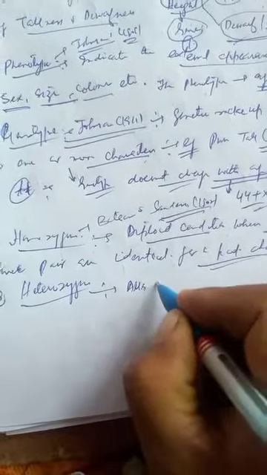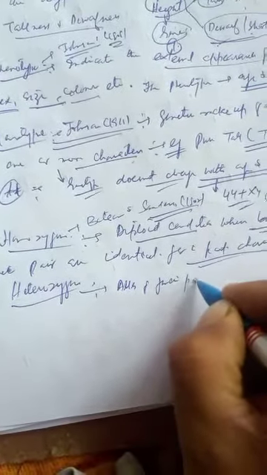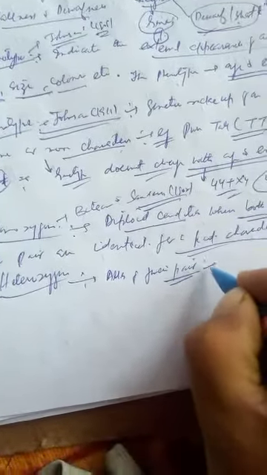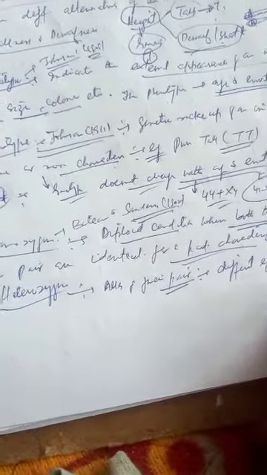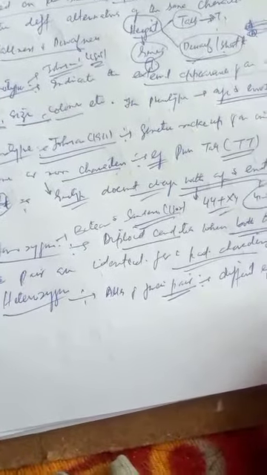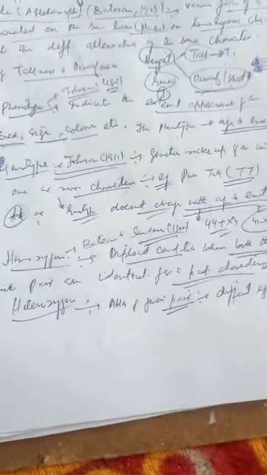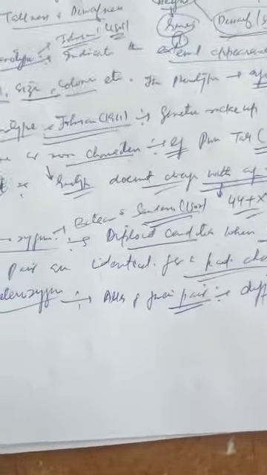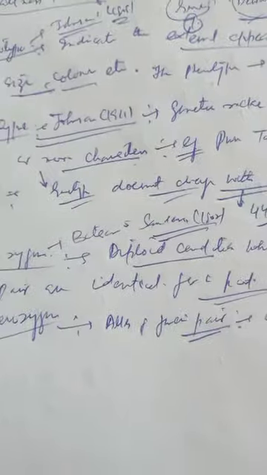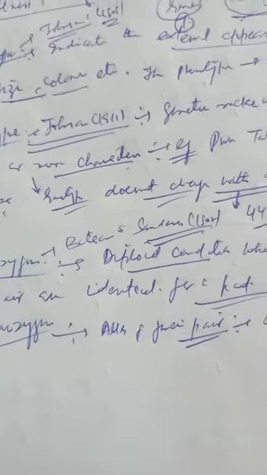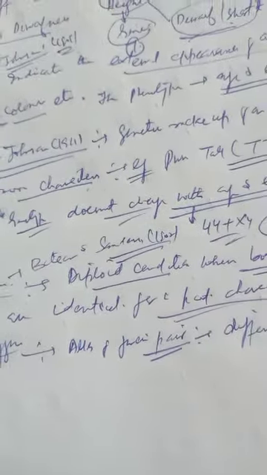For example, capital T small t is hybrid tall. The alleles which are determining this hybrid tall character are different, that is capital T and small t. This term heterozygous was also given by Bateson and Saunders in 1902.